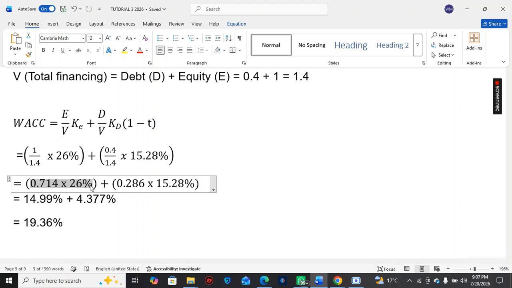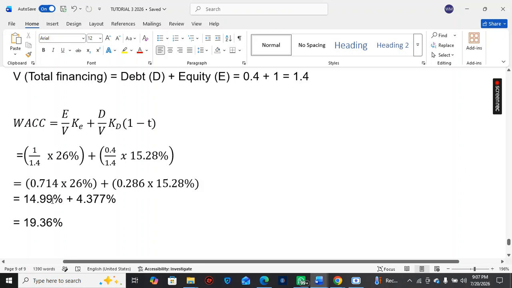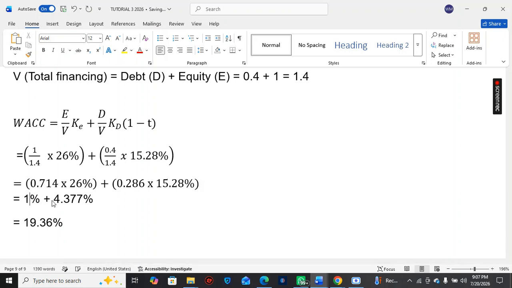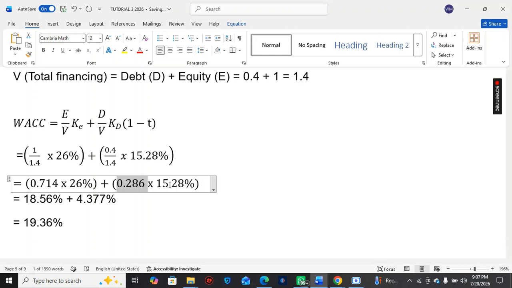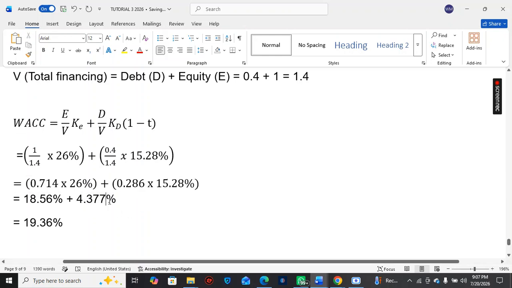Those with a calculator, 0.714 multiplied by 26, you get 18.564. Then 0.286 multiplied by 15.28 gives 4.377.